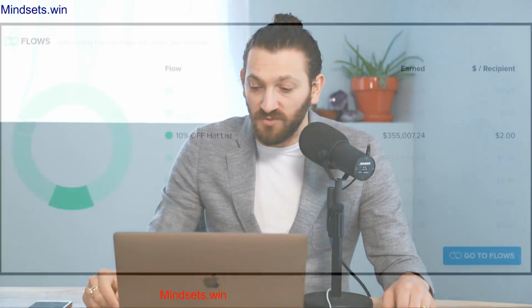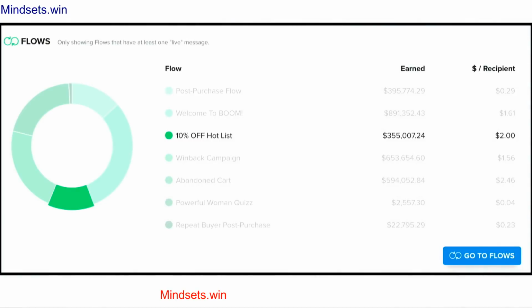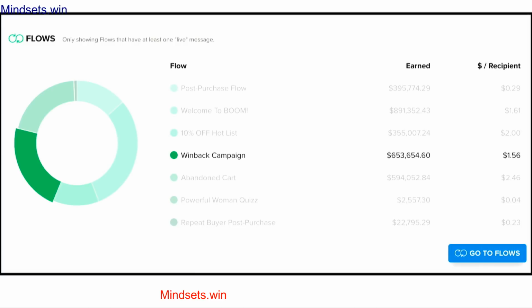Look at the value per visitor on that email list. It's $2 value per visitor. Next email list we have is our win back campaign, $1.56 per visitor and $653,000 in revenue.